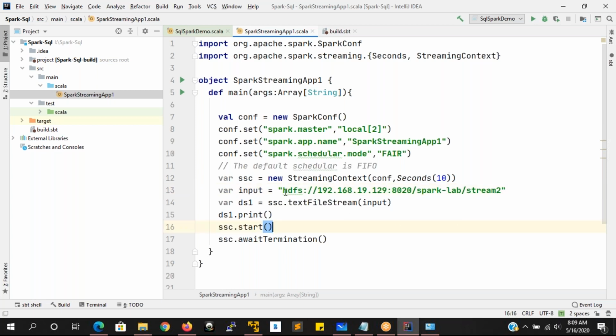That means this is where the HDFS is located. This is the master machine IP address, and the machine port number is this one. This is the directory where I'm going to put the files, and that will be read by your streaming application. Clear?